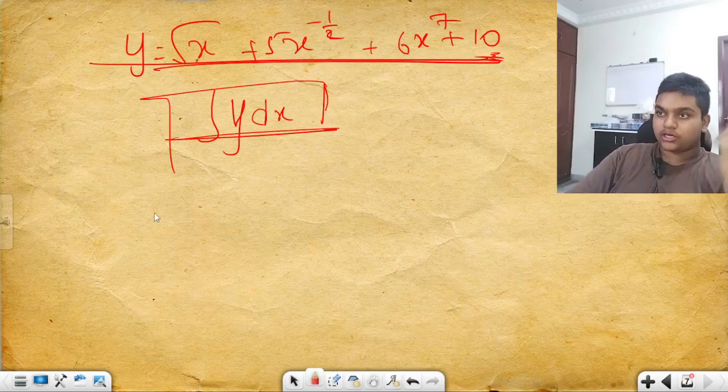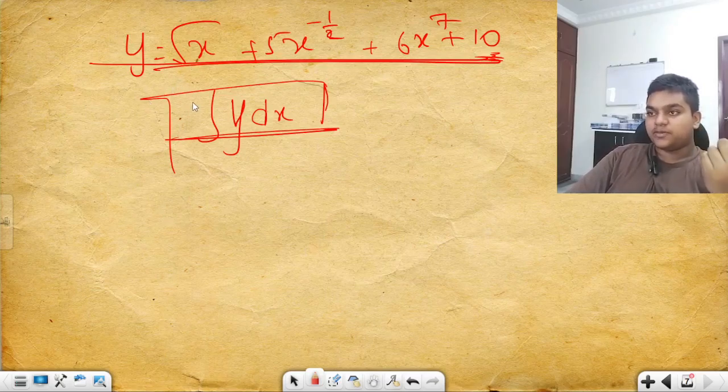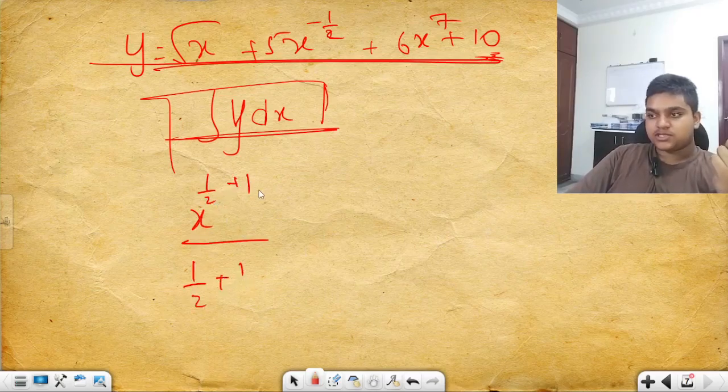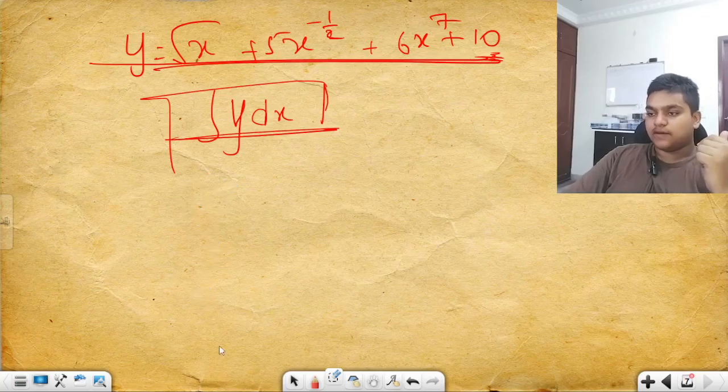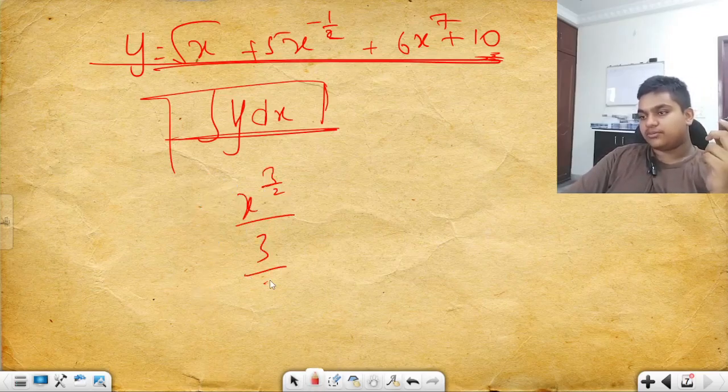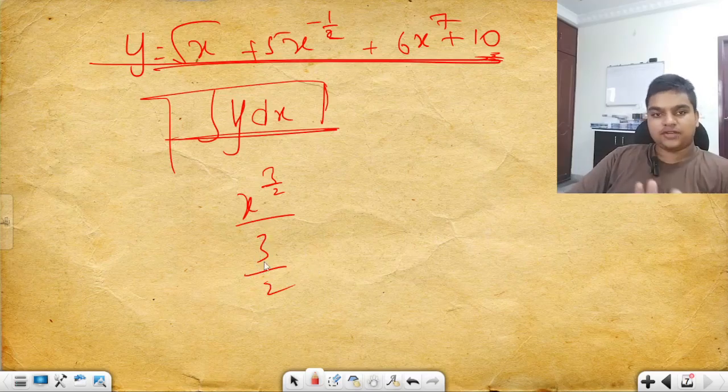First you have to do integration of this. So it becomes very simple, right? What does it become? 2 times 3 by 2, x to the power 3 by 2 by 3 by 2. Okay, very simple. Write the direct steps. x to the power 3 by 2 by 3 by 2. No problem, leave it like that. Do not hesitate or worry.